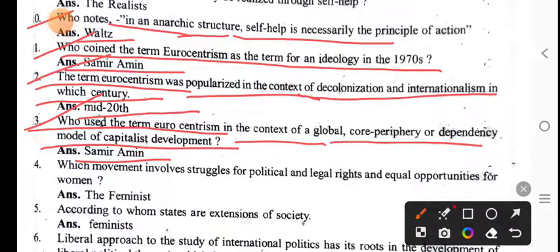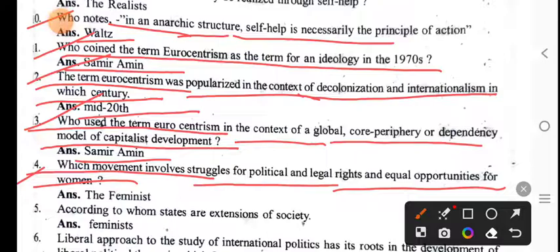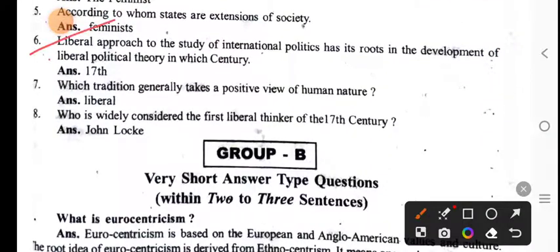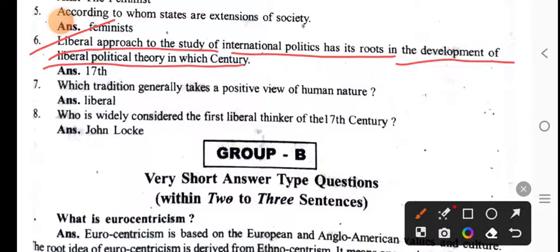Which movement involves struggle for political and legal rights and equal opportunity for women? Now, the feminist movement involves struggle for political and legal rights and equal opportunity for women. According to whom are states an extension of society? According to feminists, states are an extension of society. The liberal approach to the study of international politics has its roots in the development of liberal political theory in which century?